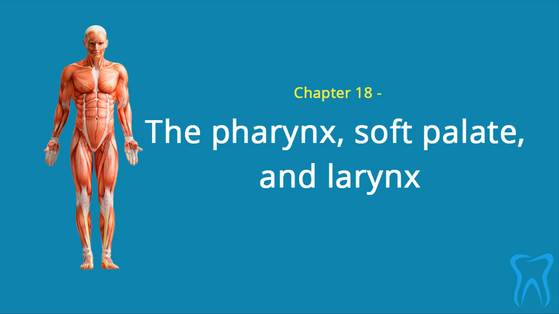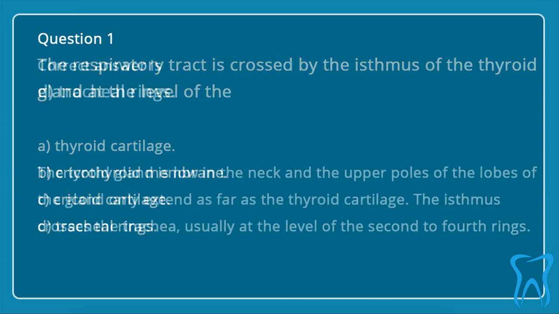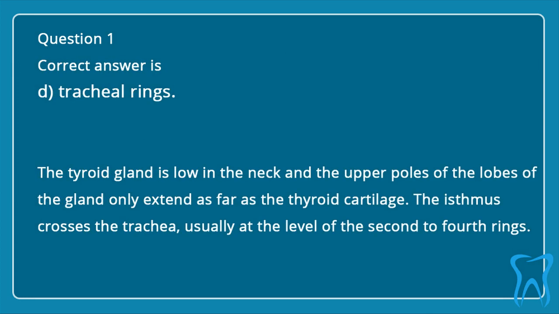Chapter 18: The Pharynx, Soft Palate, and Larynx. Question 1. The respiratory tract is crossed by the isthmus of the thyroid gland at the level of the: A. Thyroid cartilage, B. Cricothyroid membrane, C. Cricoid cartilage, D. Tracheal rings. Correct answer is D. Tracheal rings.